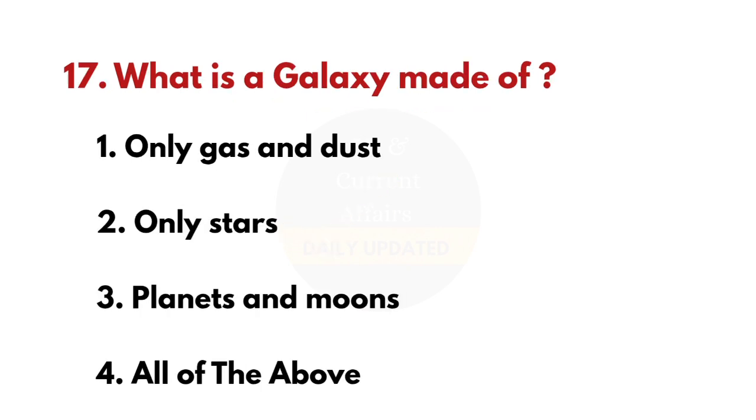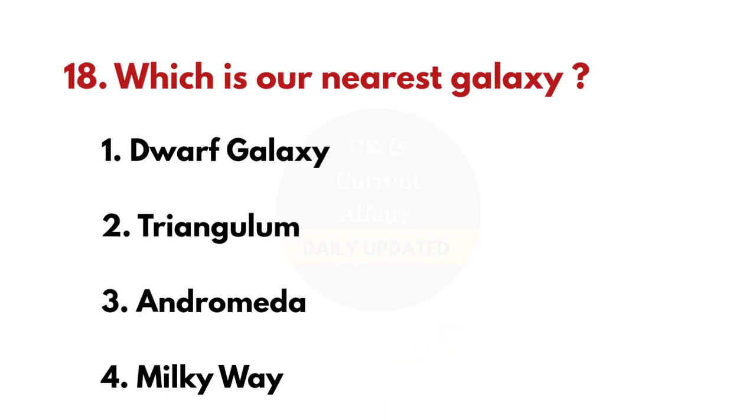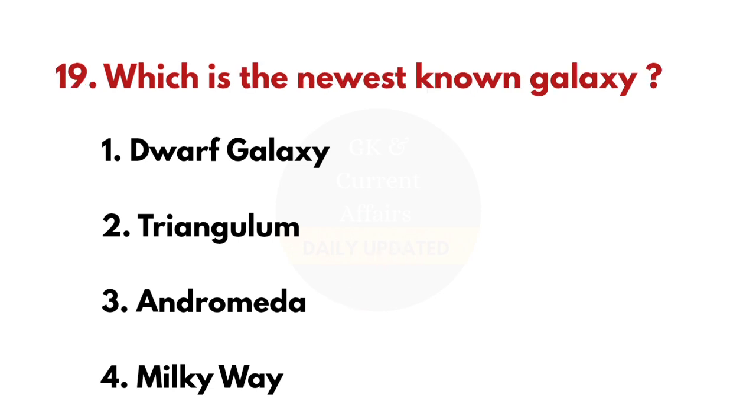17th question, what is the galaxy made of? And the answer is all of the above, that is only gas and dust, only stars and planets and moons. 18th question, which is our nearest galaxy? And the correct answer is Andromeda. 19th question, which is the newest known galaxy? And the correct answer is Dwarf Galaxy.